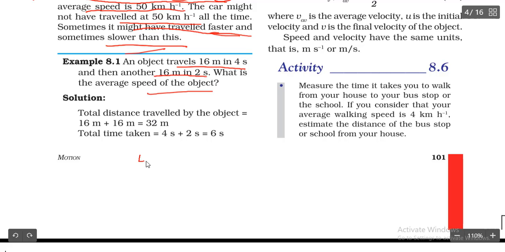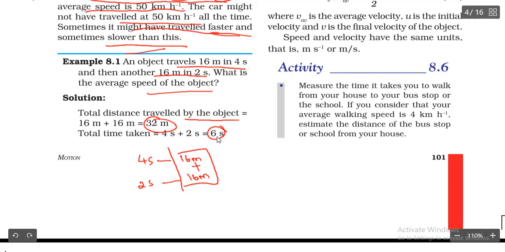So in 4 seconds it traveled how many meters? 16 meters. In another 2 seconds it covers 16 meters. So what is the average speed here? The total distance traveled by the object is 16 plus 16. We have to first add the distance. 16 meters and 16 meters, how much? 32 meters it has covered. Total time taken is 4 plus 2, time also we are going to add.